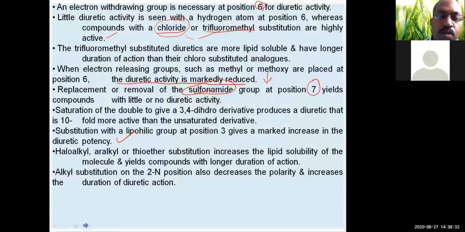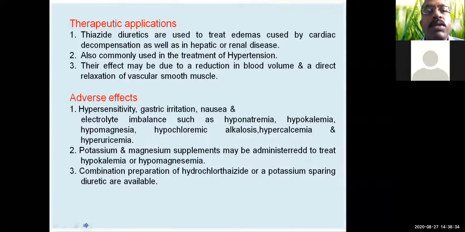So the therapeutic applications of thiazide diuretics are that they are used in the treatment of edema caused by cardiac decompensation as well as in hepatic or renal disease. Second, they are also commonly used in the treatment of hypertension. Their effect may be due to the reduction in blood volume and direct relaxation of vascular smooth muscle. Then the adverse effects of these thiazide drugs are mainly hypersensitivity reactions.